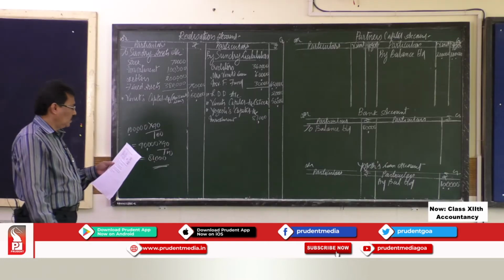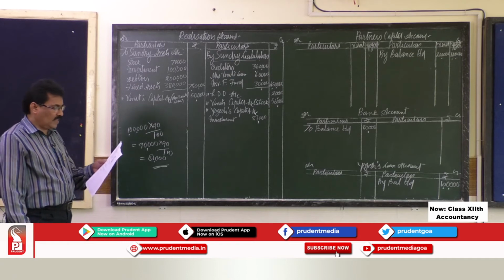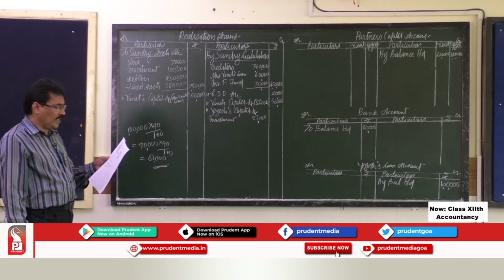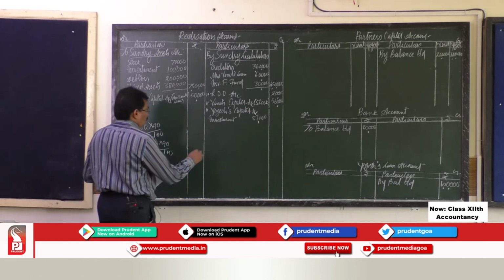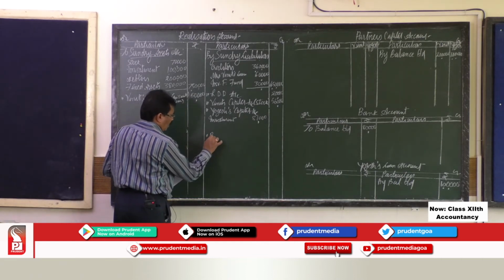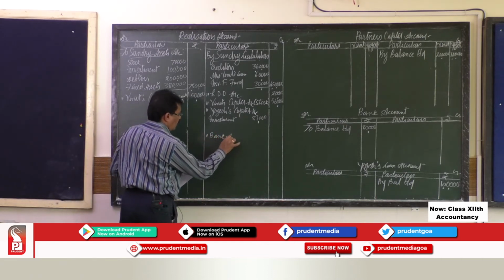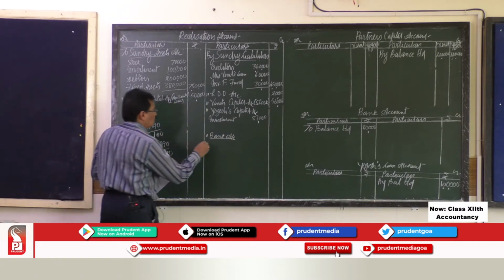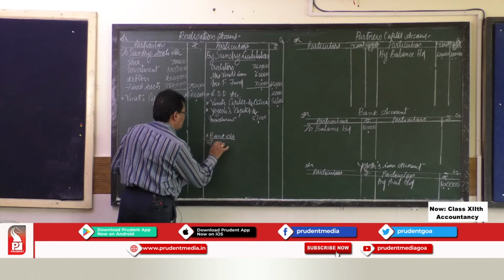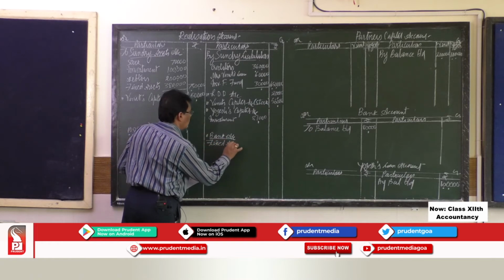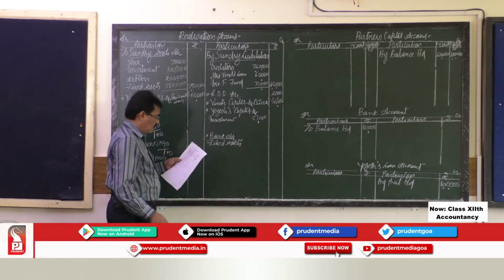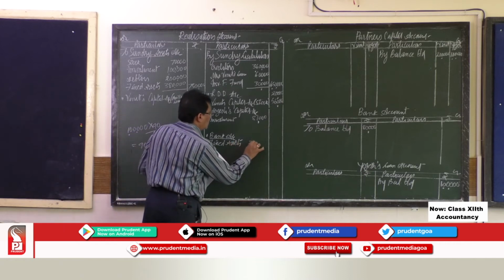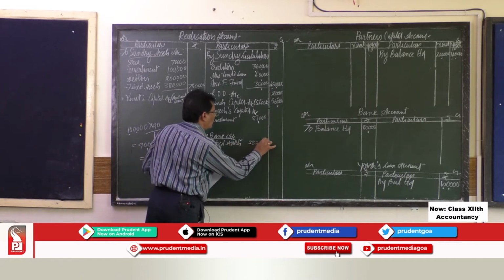Now, coming to third adjustment, fixed assets realized rupees 2,82,000. So, by bank account, when you sell the assets, you are going to get the money. So, we sold fixed assets for 2,82,000.